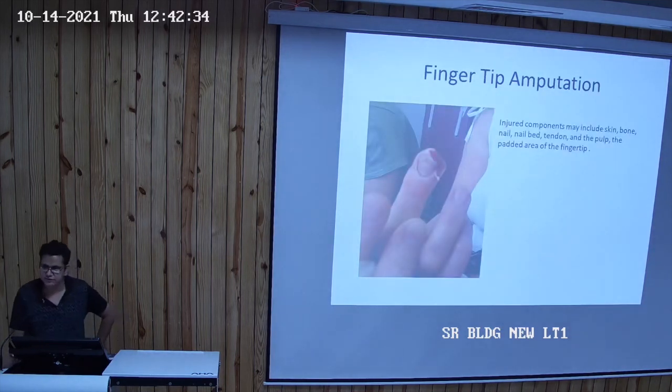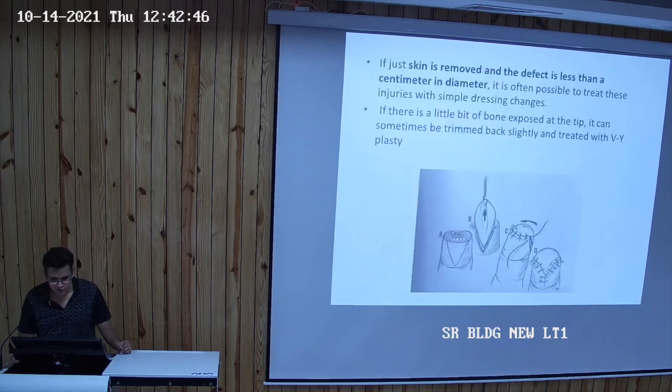Now this is a case of fingertip amputation, again common in patients presenting with any machine injury. The injured components may include the skin, bone, nail bed, tendon, pulp, and the padded area of the fingertip. If the skin is removed and the defect is less than a centimeter in diameter, it is often possible to treat these injuries with simple dressing changes.